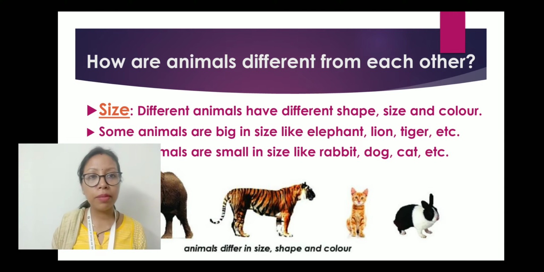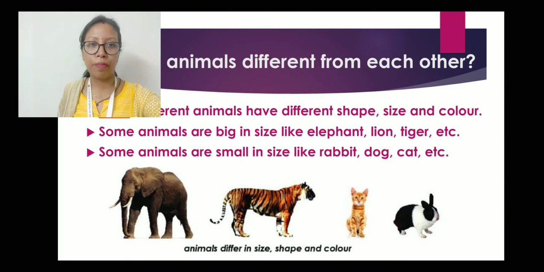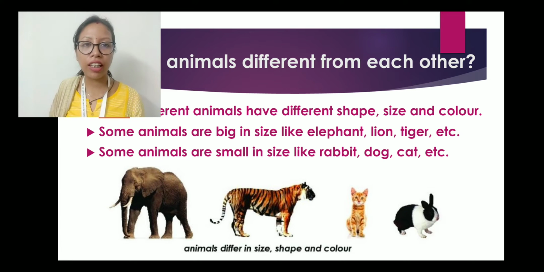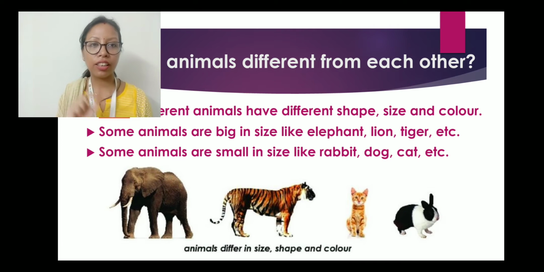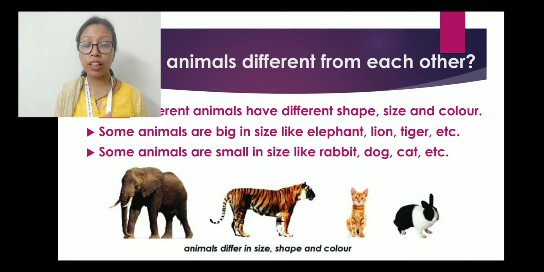Some animals are big in size like elephant, lion, tiger, etc. And some animals are small in size like rabbit, dog, cat, etc. Now as you can see on the screen, if you compare the elephant and tiger with the rabbit and the cat, they are far more huge and big than the cat and the rabbit.